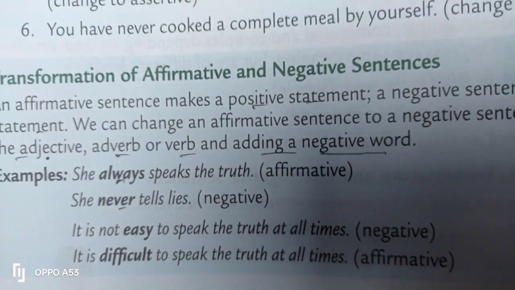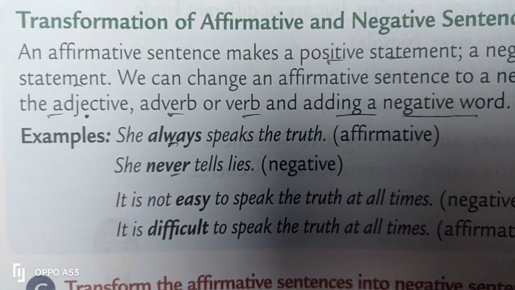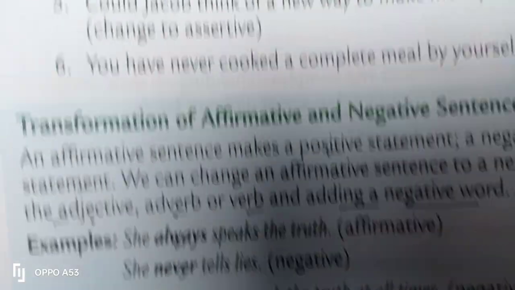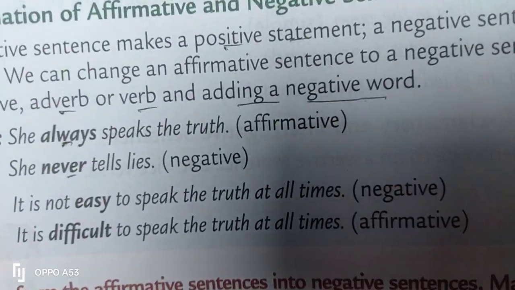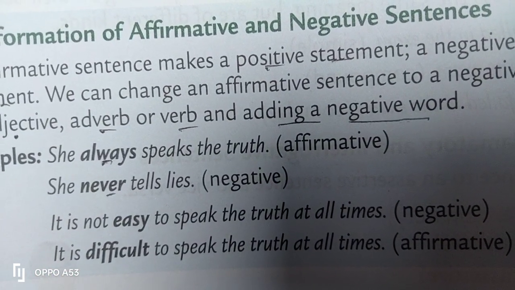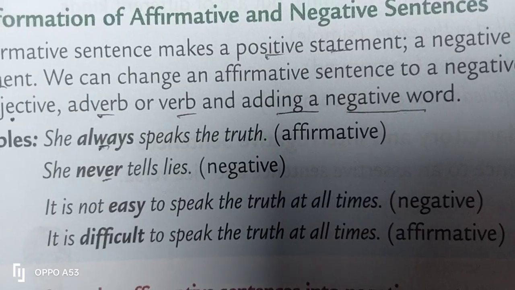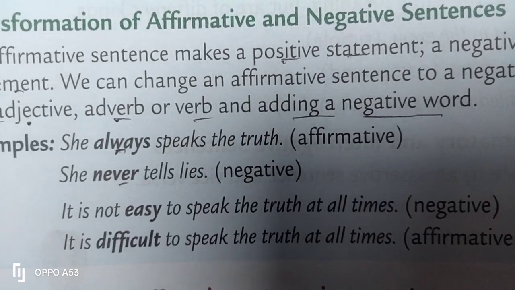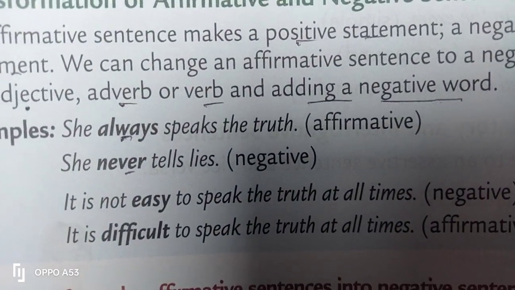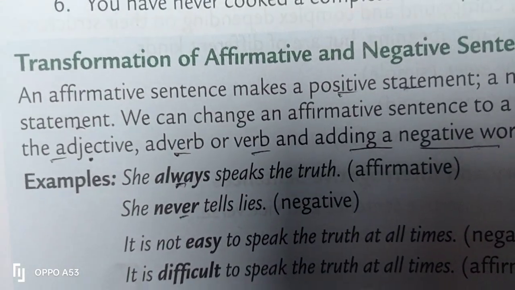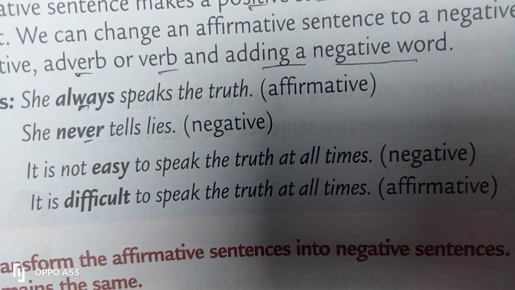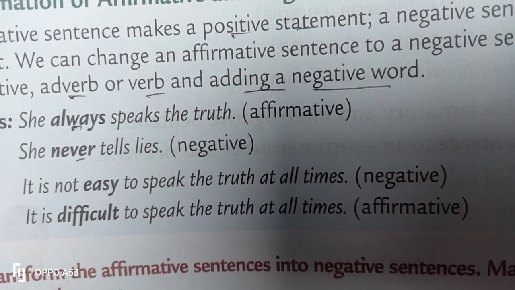So here it is very easy. You can understand here. She always speaks the truth. It is an affirmative sentence. And if you want to change this affirmative sentence into a negative sentence, see, she never tells lies. She never tells lies. That means the meaning is the same, but you have changed the structure of affirmative to the structure of negative. The second one, you say, it is not easy to speak the truth at all times.